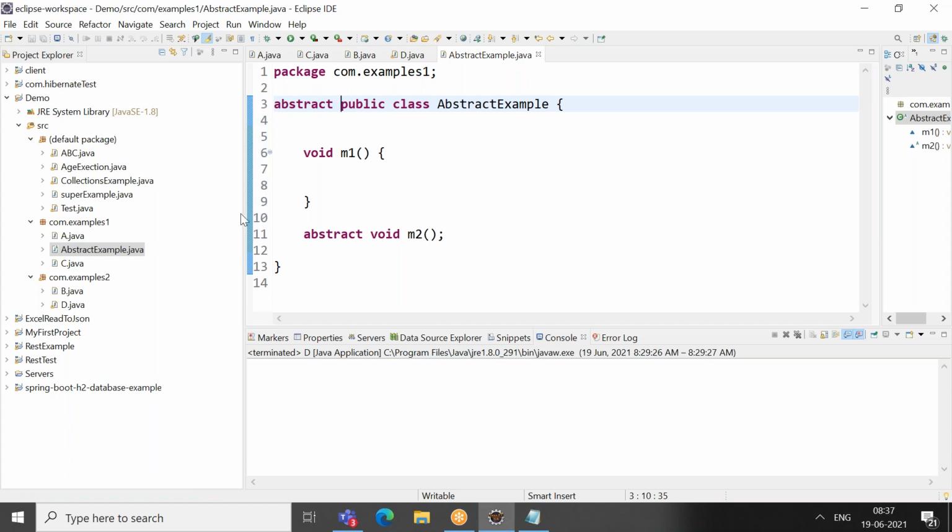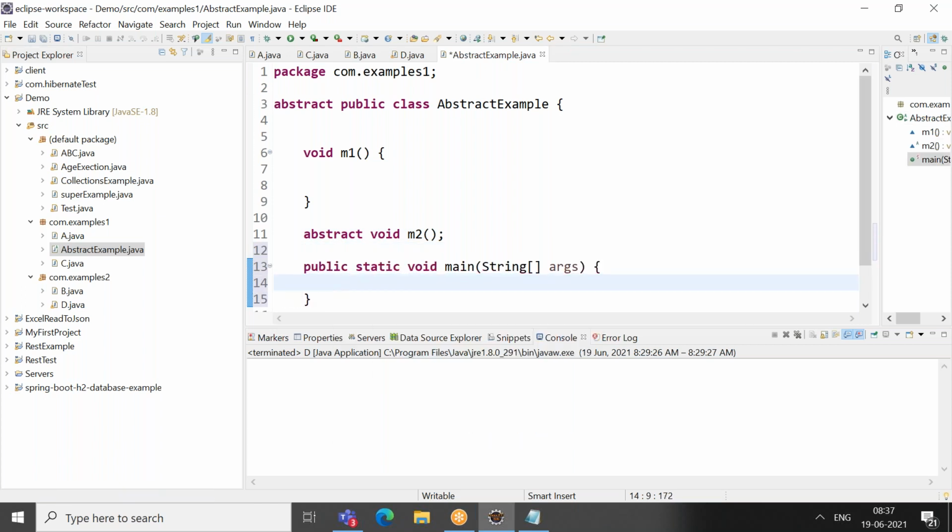An abstract class can contain a normal method as well as an abstract method. And you are not allowed to create an object of this abstract class. If I try to create an object of this, it will throw me an error.